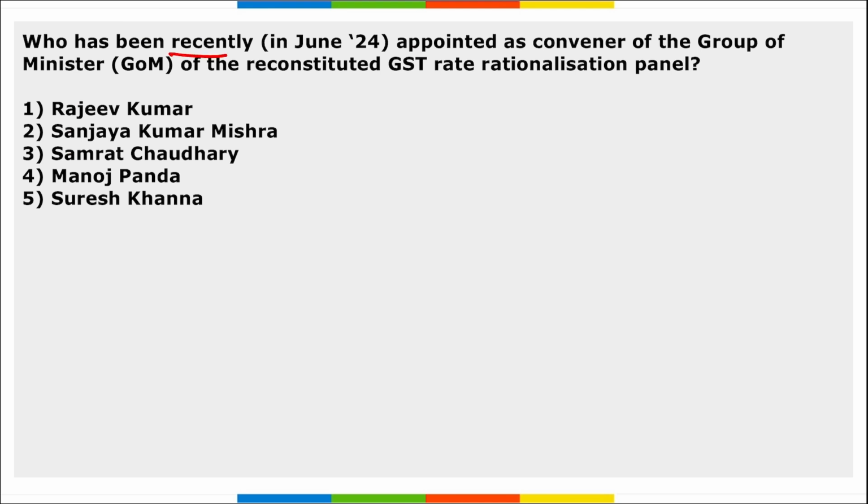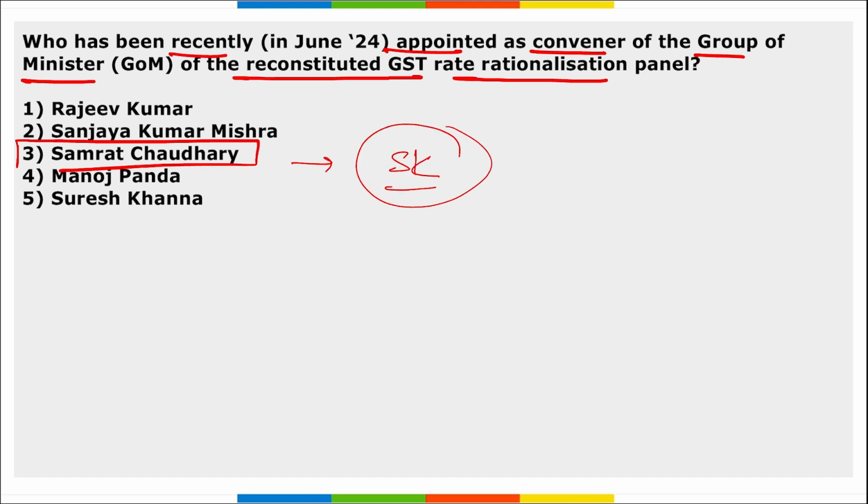Next, who has been recently appointed as a convener of the group of ministers of the reconstituted GST rationalization panel? So it is Samrat Choudhary. He will succeed Suresh Khanna, the finance minister of Uttar Pradesh, who has been serving as the convener of GST rate rationalization since October 2023.